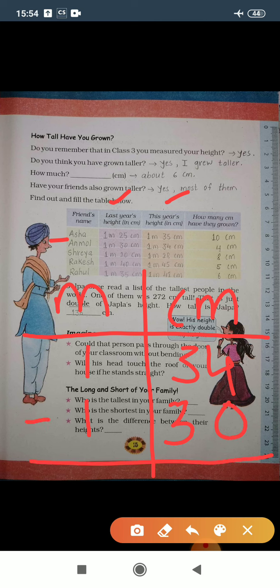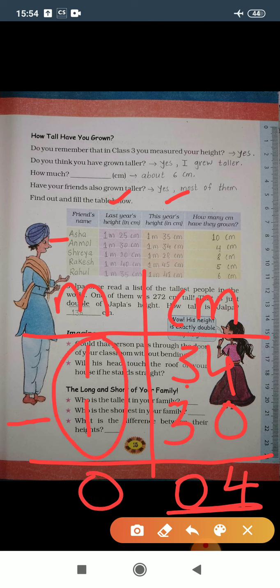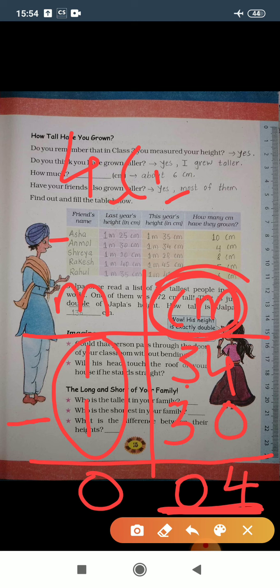Now subtract these two numbers. 4 minus 0 gives you 4. 3 minus 3 gives you 0. And here 1 minus 1 gives you 0. So 4 comes under centimeter. So 4 centimeter is your answer. You can see I have already written the answers in the last column.